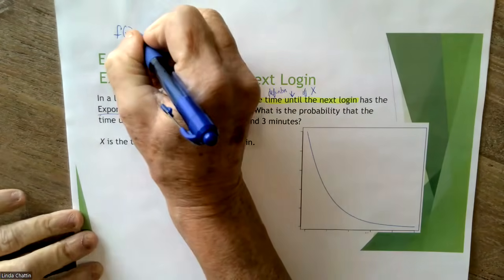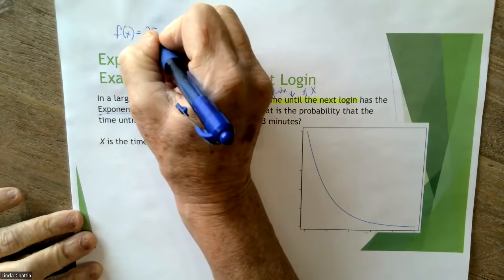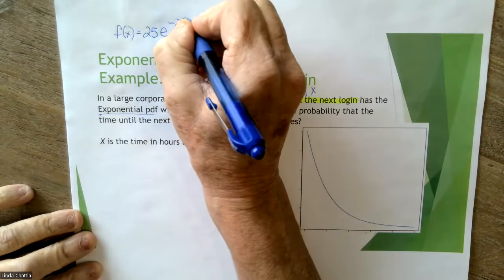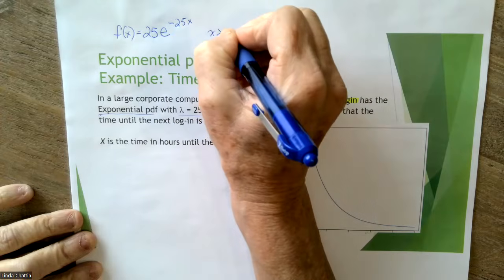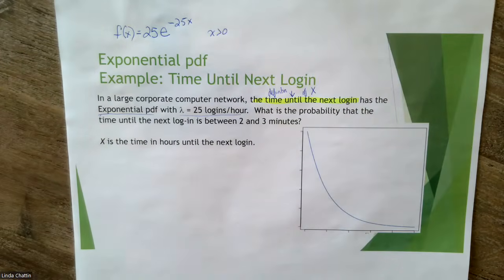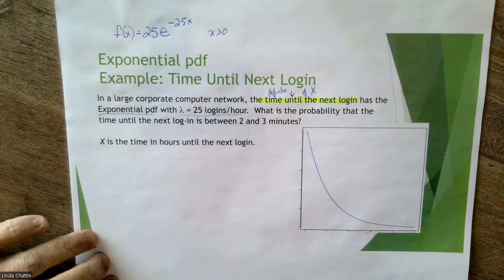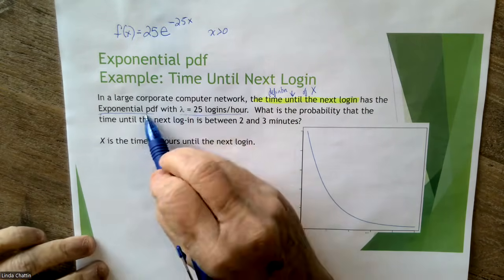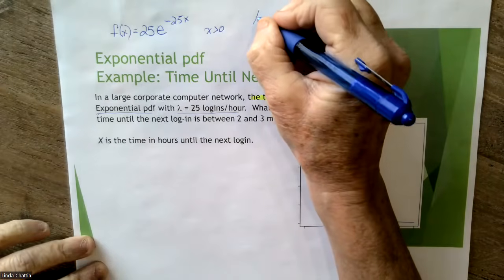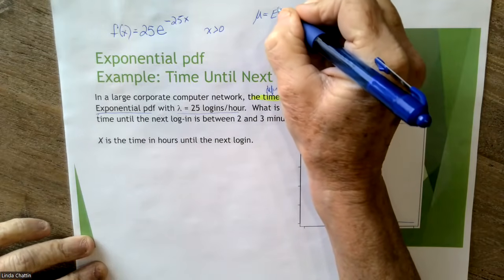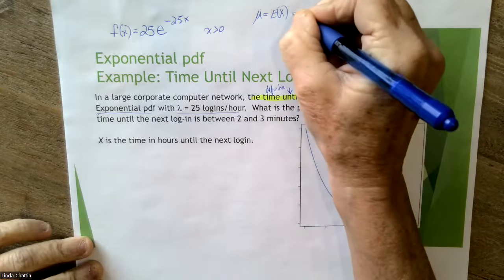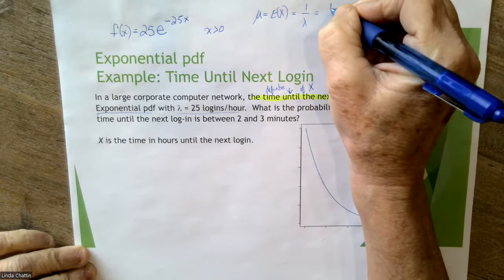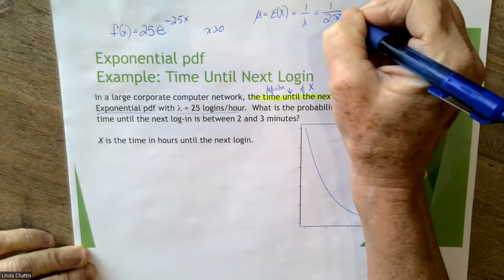So we'd be able to say, oh, okay, lambda's 25, so we know that the general form is lambda e to the minus lambda x for x bigger than 0. So we should be able to reproduce that. We should also know then, we could write down a whole bunch of other things about this. Once we know lambda and we know it's exponential, then we know that the mean of this exponential random variable is 1 over lambda. So we know that that would be 1 login every 25.